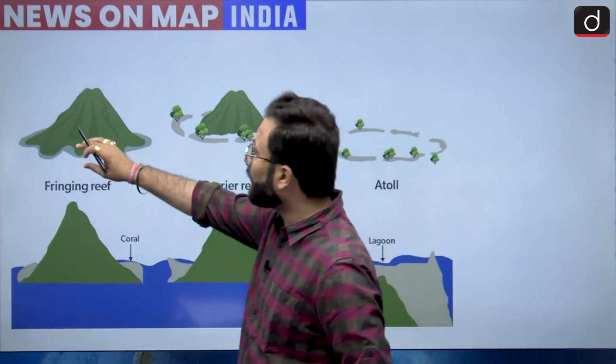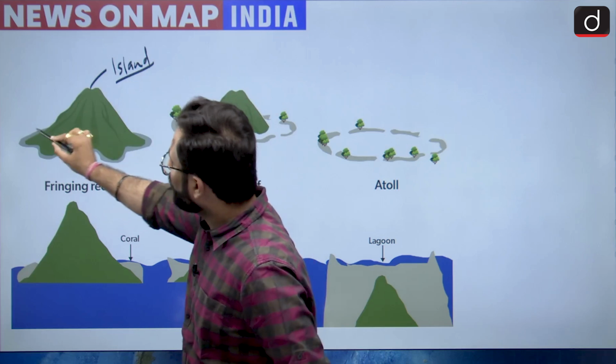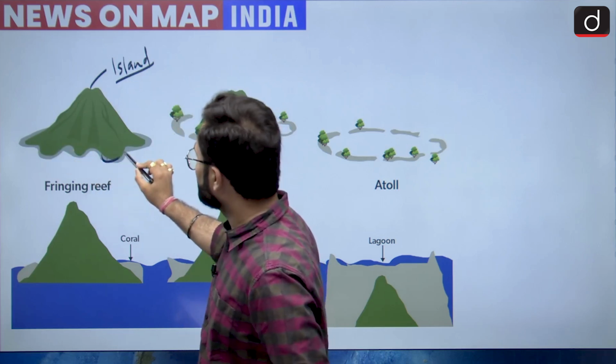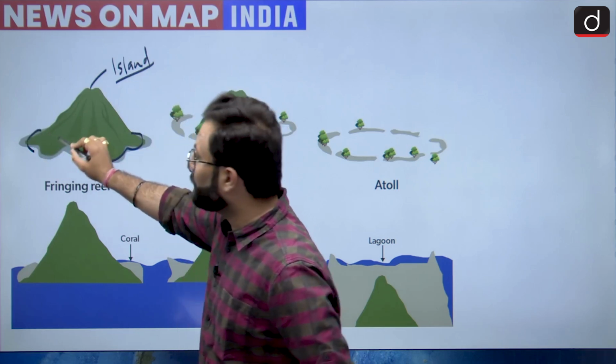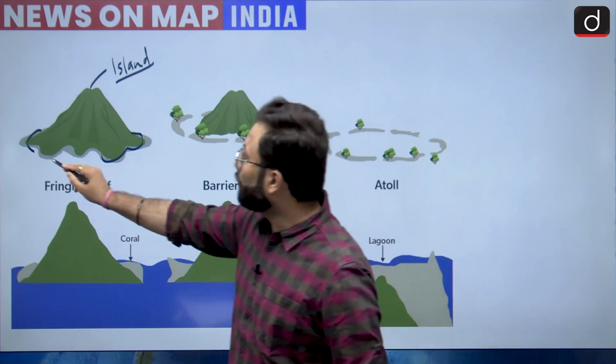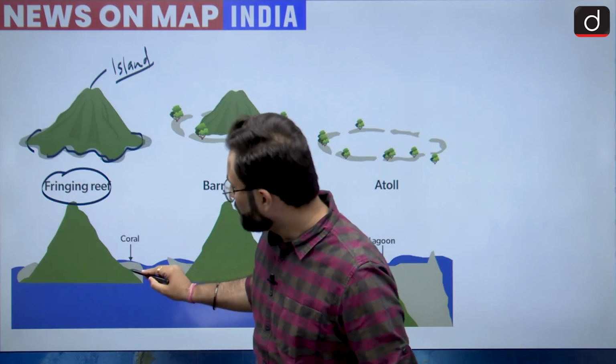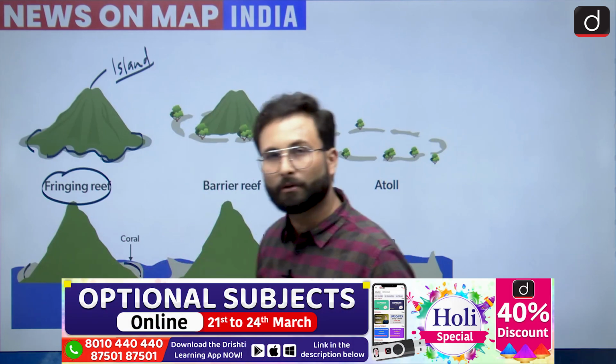Here you can say there is an island, and around it they have this reef-like structure. So there is no water in between the island and the reef. You can say at the foothills of these islands we have the reefs. These reefs are called fringing reefs. Here you can see these are the reefs surrounding this island.